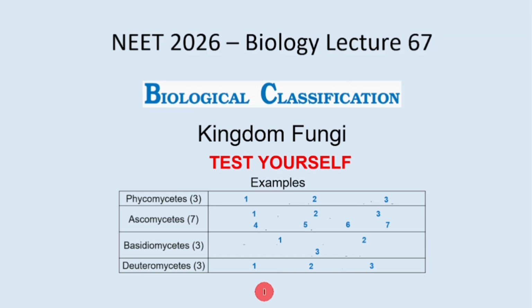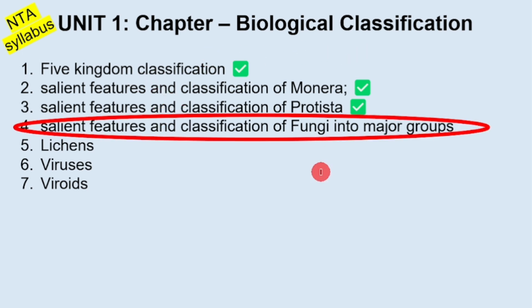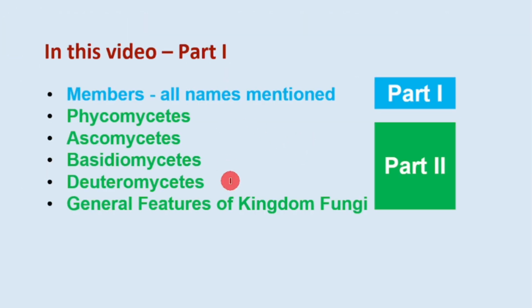We are starting lecture number 67, Bio section, and today's title is Kingdom Fungi. So far, we have completed 3 sections of this chapter, Biological Classification. Today, we will focus on Kingdom Fungi. I have divided the video into 2 parts. Today in part 1, we will only study the members in Kingdom Fungi, all the names mentioned in the NCERT textbook.